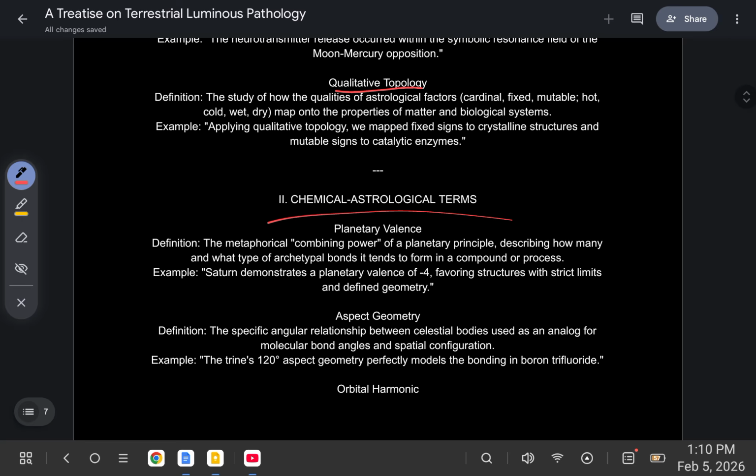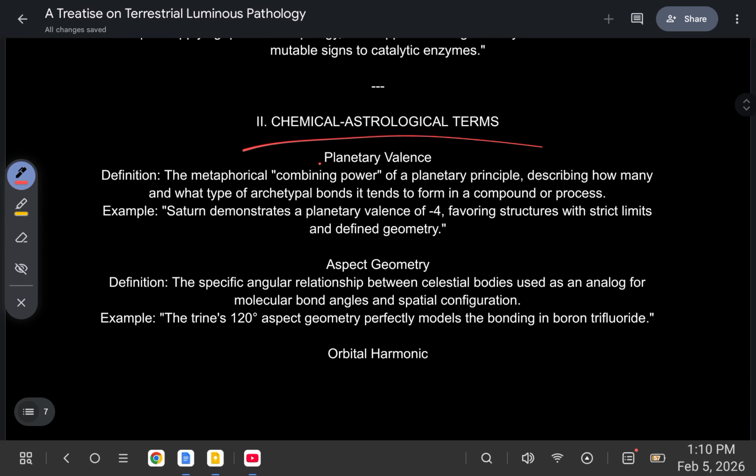Chemical astrological terms. Planetary valence. The metaphorical combining power of a planetary principle, describing how many and what type of archetypal bonds it tends to form in a compound or process. For example, Saturn demonstrates a planetary valence of -4, favoring structures with strict limits and defined geometry.